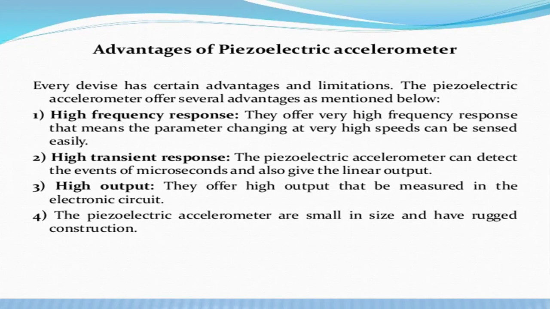So, high transient response. Piezoelectric accelerometers can detect vibrations or any frequencies in microseconds and give the output. That is one advantage of these piezoelectric accelerometers. And high output: they offer high output that we measure in the electronic circuit. It gives a very high output.